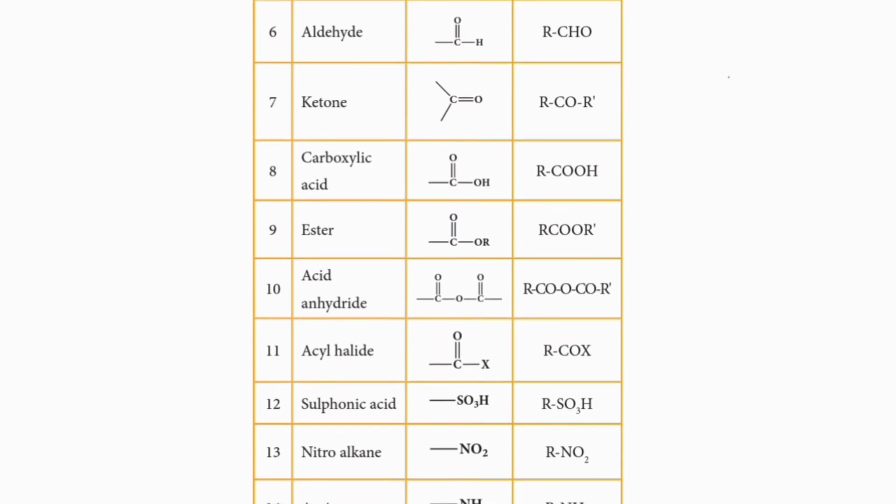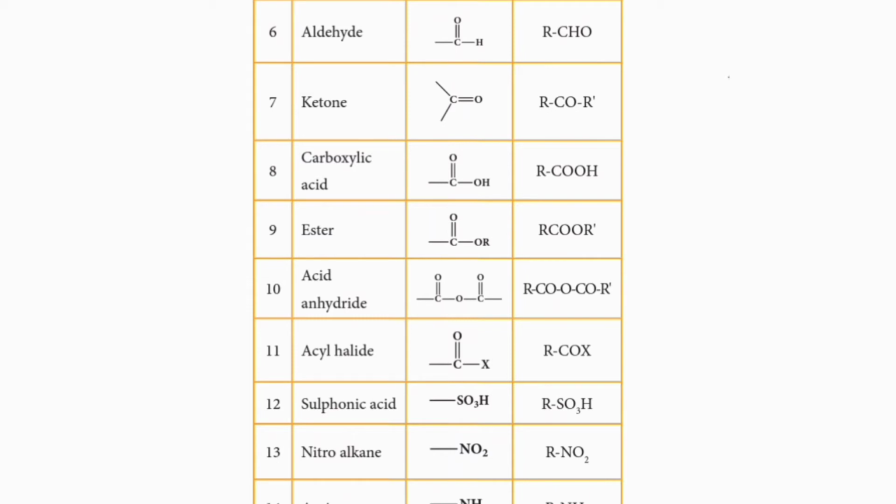Class 6, aldehydes. The functional group CHO. The general formula RCHO, R being any alkyl group. Seventh one, ketone. Functional group bond CO bond. General formula RCOR'.